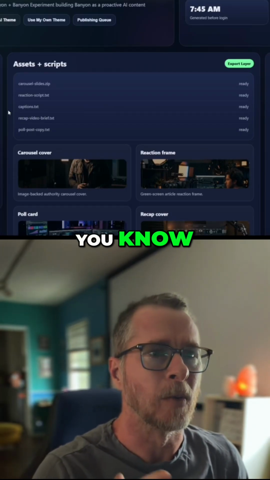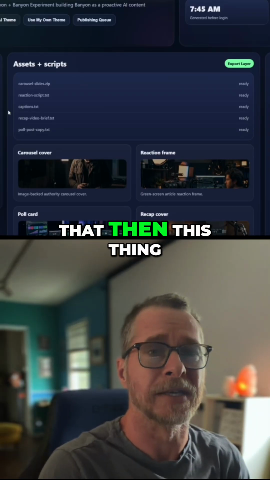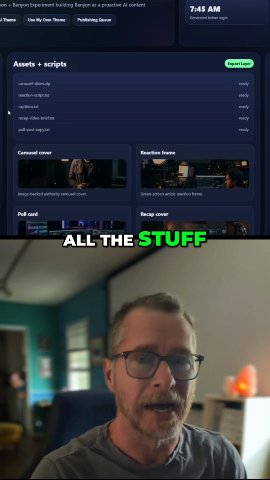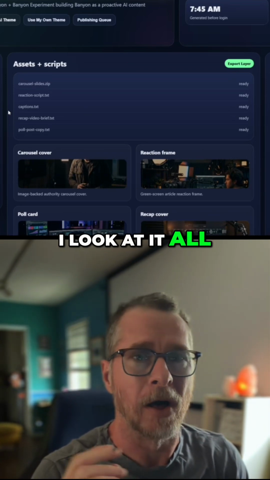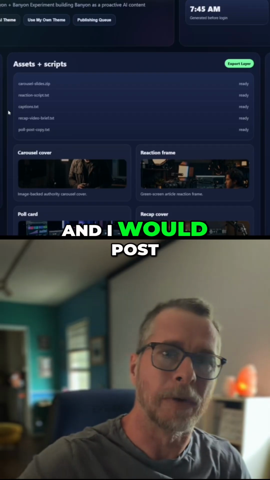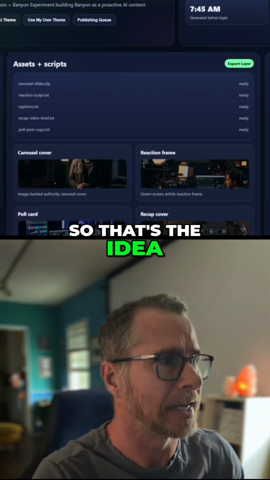And then we're working on getting all of that set up with APIs so that this thing would be able to, once I approve it, build all the stuff. I log in in the morning, I look at it all, I approve it or I make tweaks, and then I press a button and it posts out throughout the day to all of those platforms. So that's the idea of this thing.